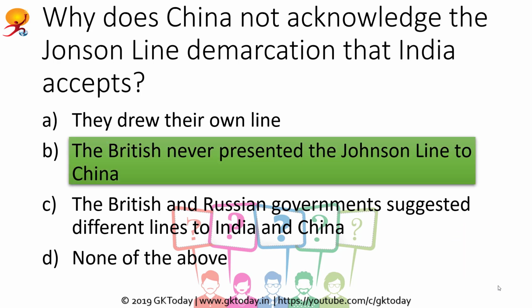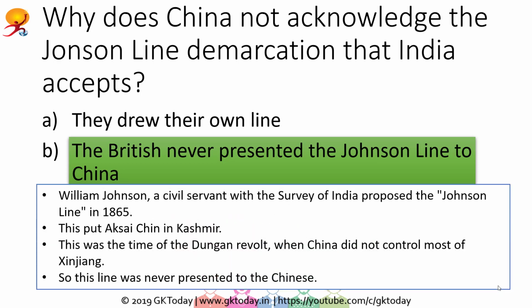And the correct answer is the British never actually presented the Johnson Line to China. Why is this? Well, this Johnson Line was drawn by William Johnson, who was the civil servant of the Survey of India in the year 1865. Now, this put Aksai Chin in Kashmir region. However, this was the time of the Dungan revolt. At that point of time, China did not control most of Xinjiang, which is the region that has Aksai Chin. As a result, this line was never actually presented to the Chinese, which is why they don't acknowledge it.